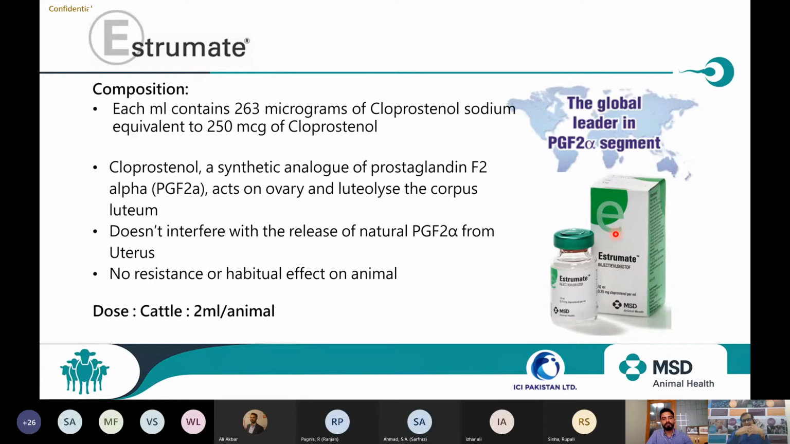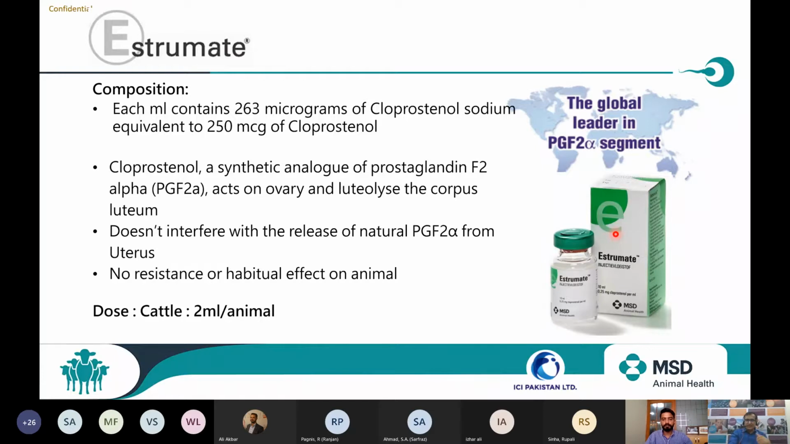If the placenta is retained because of uterine inertia, once I give Estimate 2 ml after the parturition, that uterine inertia will break, and uterine contraction will start. Because of this uterine contraction, the placenta may be removed. But if it is adhesions, then a different approach is also required. But definitely Estimate 2 ml is required for the animal.